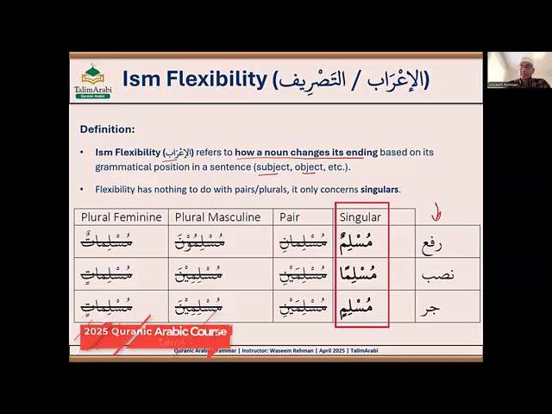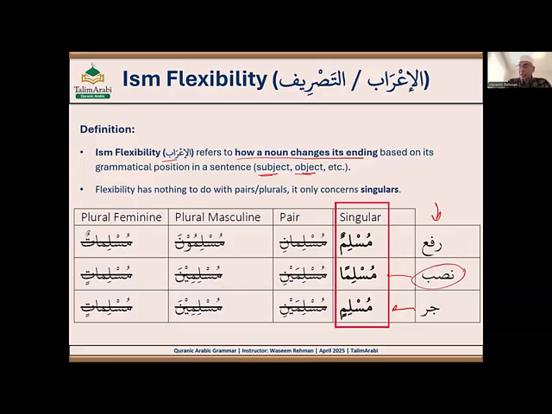So now, if an ism is in rafa status, in Arabic there are some reasons an ism would be in rafa, or in nasab status. There are some reasons that an ism can be in rafa or nasab. Or if it is in jar, there are a couple of reasons because of which an ism can be in jar status. Like for example, let's say subject, right? If an ism is a subject, the subject is always in rafa status. If an ism is an object, then in Arabic, the object is always in nasab status.